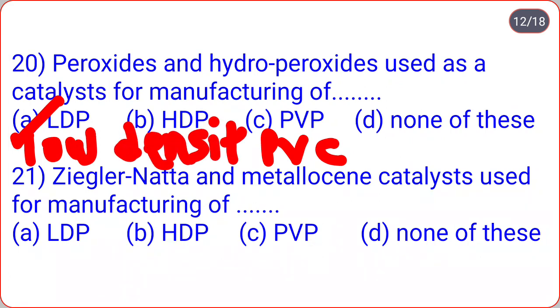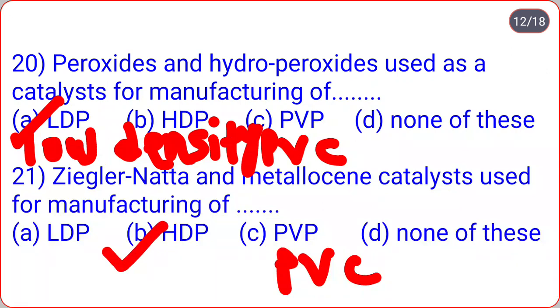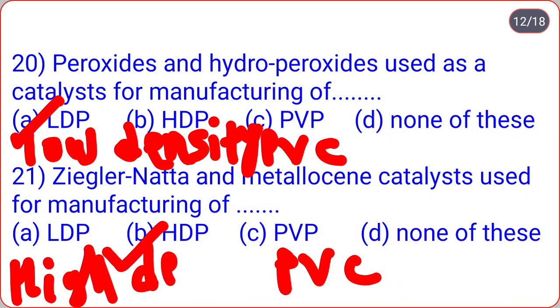Low density polymer, remember that. Ziegler-Natta and metallocene catalysts are used for manufacturing of dot dot. LDP, HDP, PVC, none of these. So Ziegler-Natta and metallocene catalysts are used for manufacturing of HDP. HDP means high density polymer. High density polymer. Remember that.